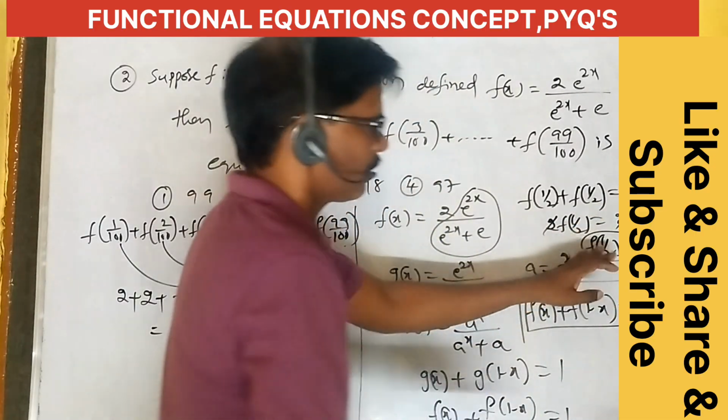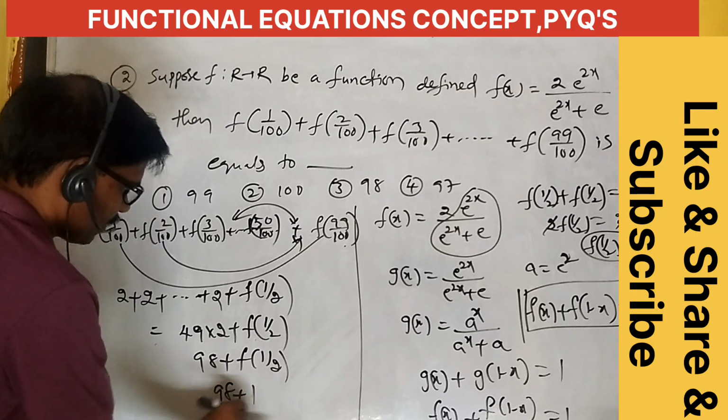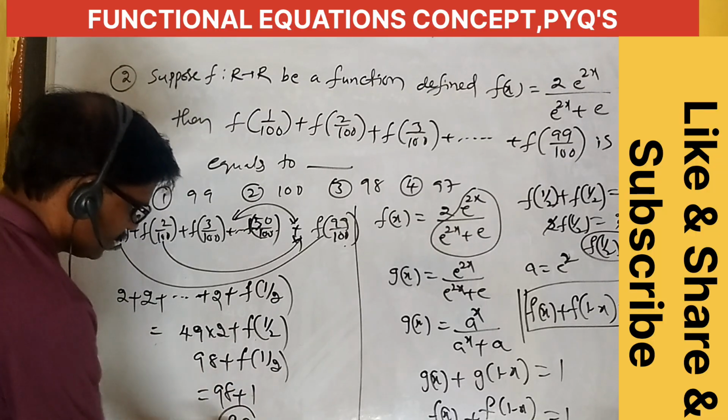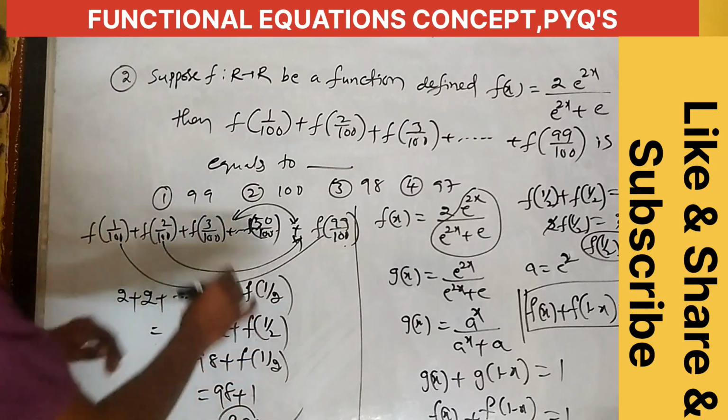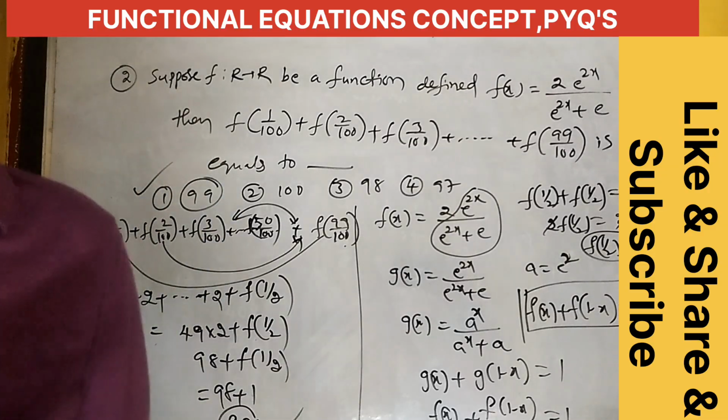f of 1 by 2 equal to what? 1. Here, right, f of 1 by 2 is equal to 1. 98 plus 1 equal to 99 is our answer. Option 1 is correct. Okay, understand. Copy this one.